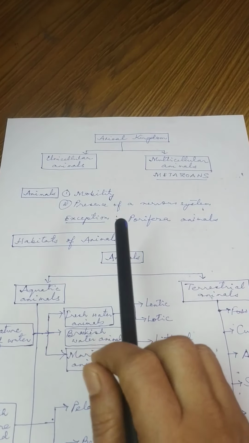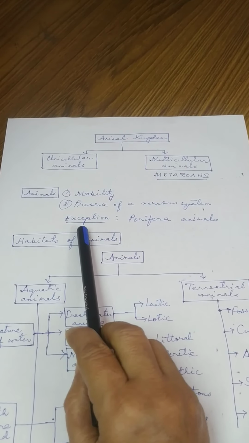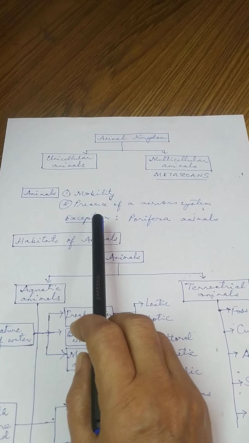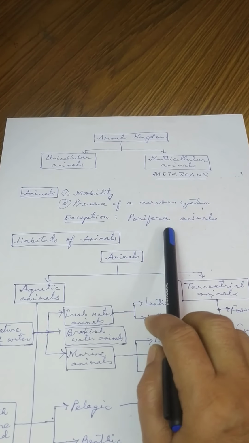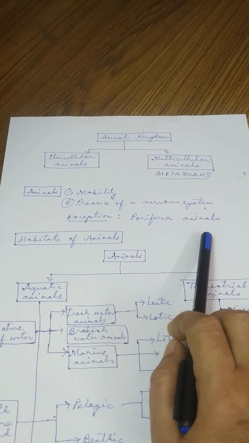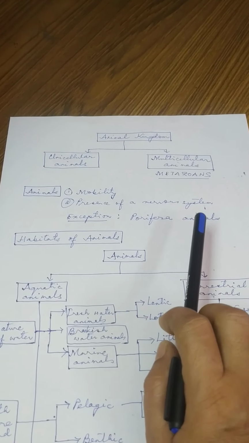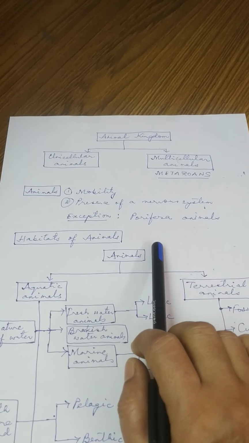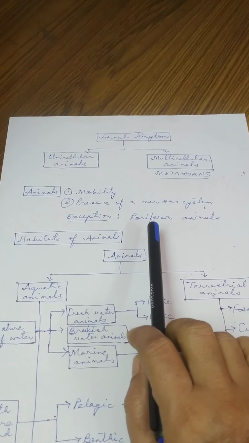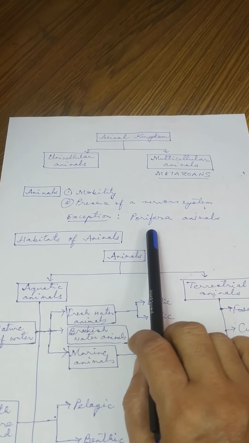Okay. But there is an exception, and this exception is seen in the case of the porifera animals. Now, you have already studied about the porifera animals in your school. The porifera animals are fixed.